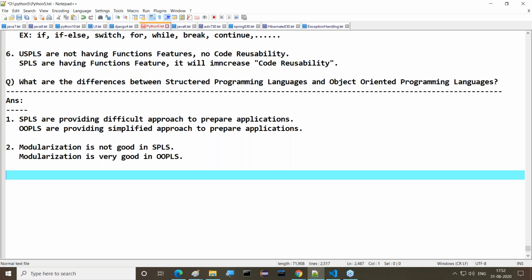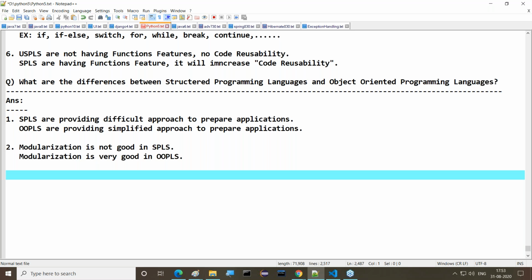But in Python, there is a concept like packages, or Python modules. Every Python file is treated as a Python module only. All of you, up to this clear enough.